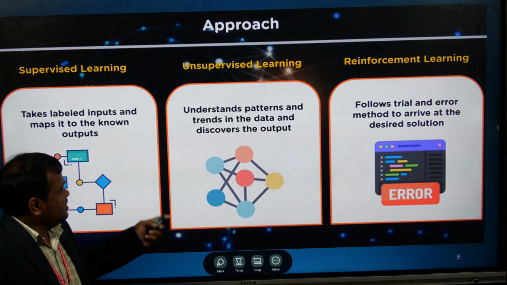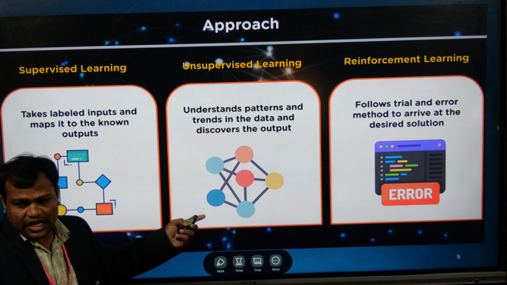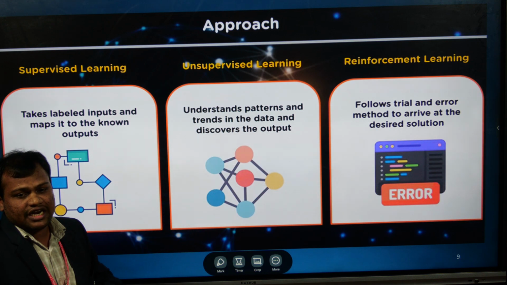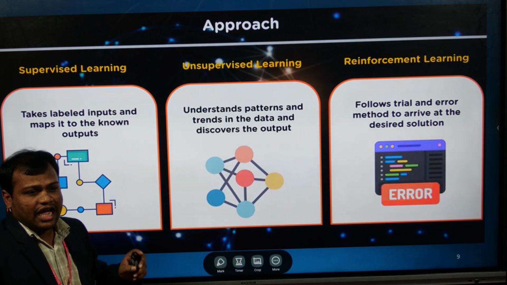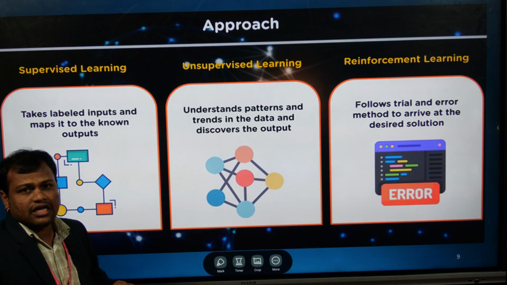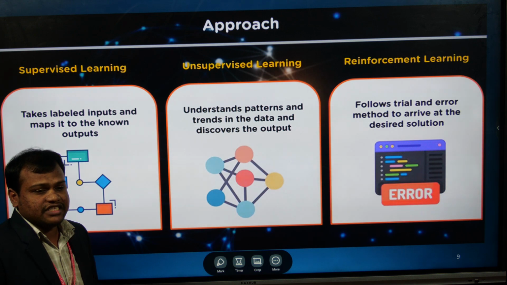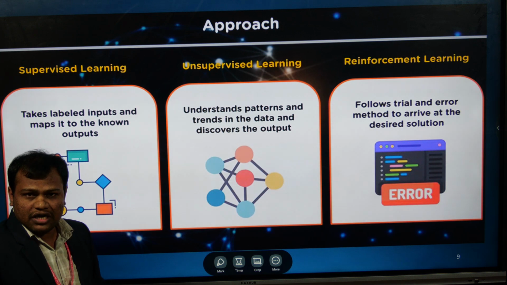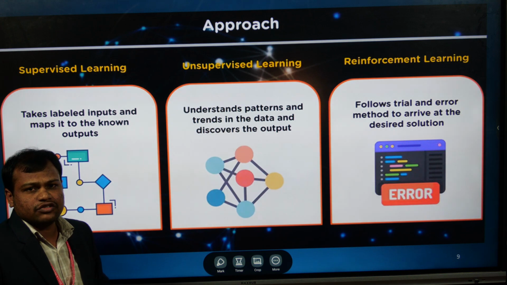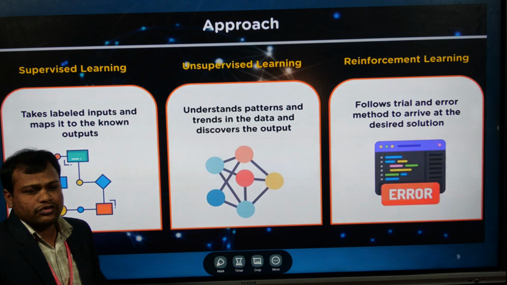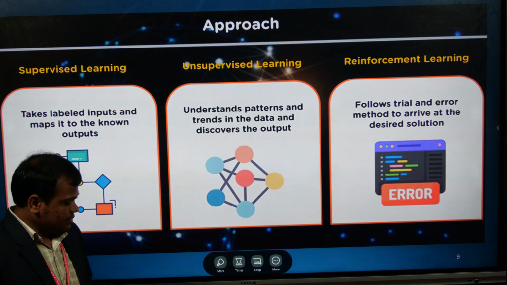Basically we are going to know that under machine learning we have three types. One is supervised, unsupervised and reinforcement. Supervised learning deals with labeled data. Unsupervised learning as well as reinforcement learning also deal with unlabeled data.